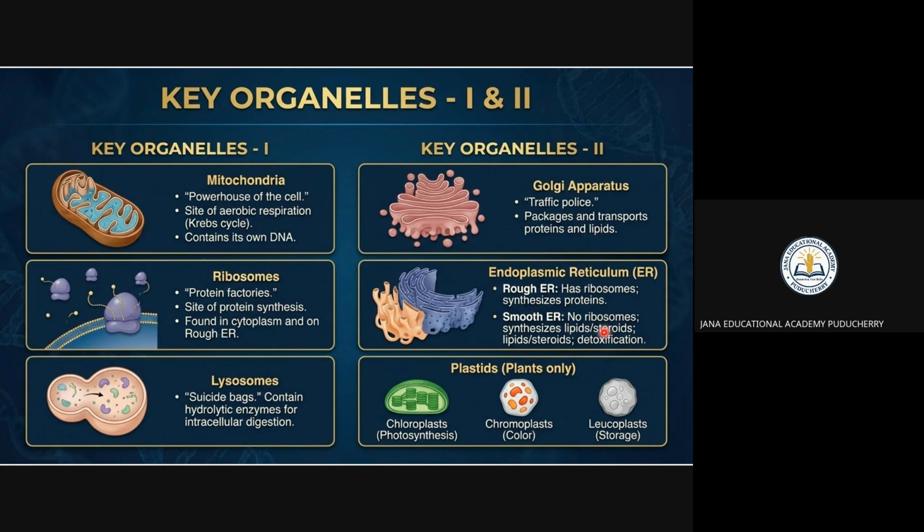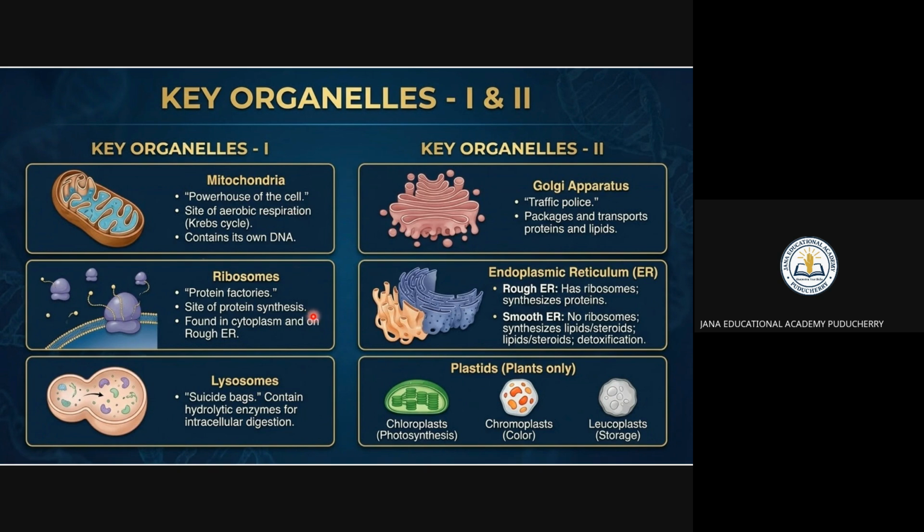And then you can see that is the endoplasmic reticulum. It has two types, rough and smooth, right? Rough means it has ribosomes, so it is used to make the proteins, right? That is the rough endoplasmic reticulum. When you come to the smooth one, it has no ribosomes. It is used to detoxify poisons, and it is used to make the lipids, right? So this thing you have to remember for the objective.